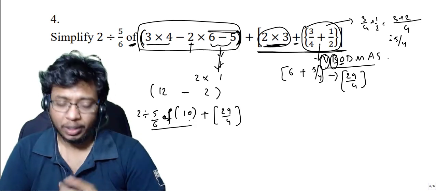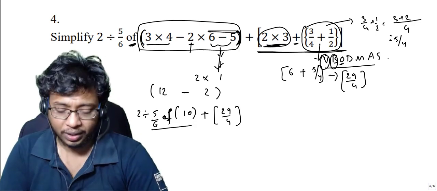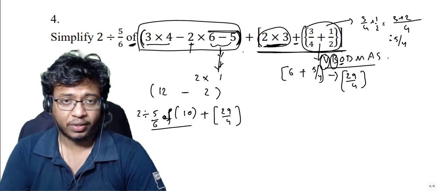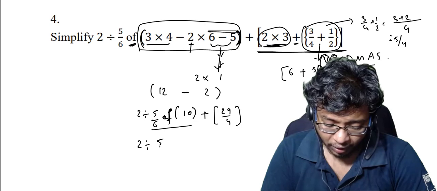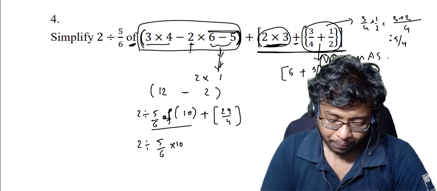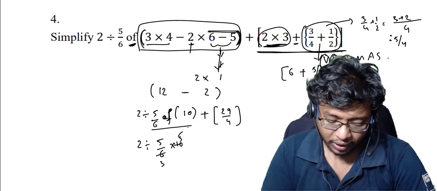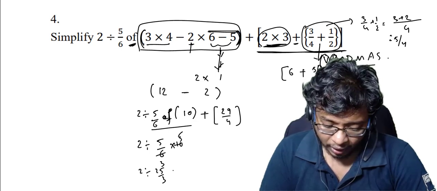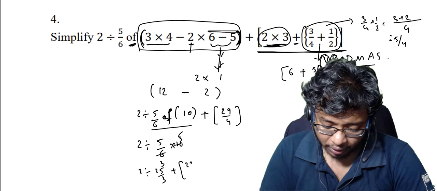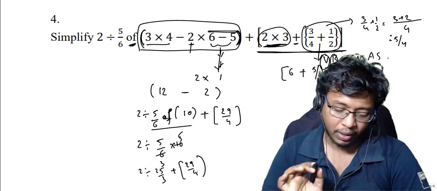Off is nothing but multiplication. So first don't do division here because O takes the precedence. So do this one, 2 by 5 by 6 into 10. So this goes 3 times, this goes 5 times. Now you will be having 2 by 25 by 3, and then we have plus 29 by 4. This is what we have now.